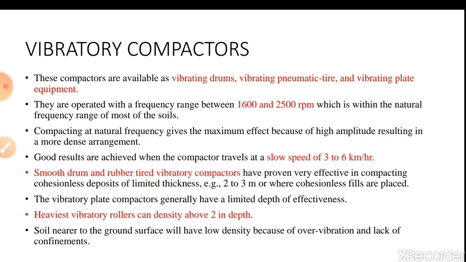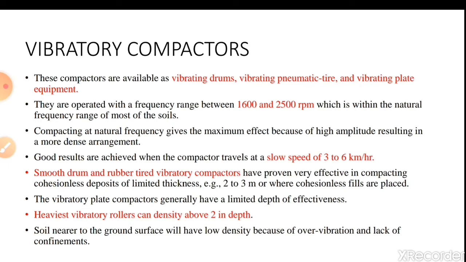Good results are achieved when the compactor travels at a slow speed of 3 to 6 km per hour. This is one of the important points to be noted. As the speed is reduced, as the vibrators go very slowly over the pavement, definitely we can achieve good results. That's why a speed limit of 3 to 6 km per hour is restricted in the case of compactors.